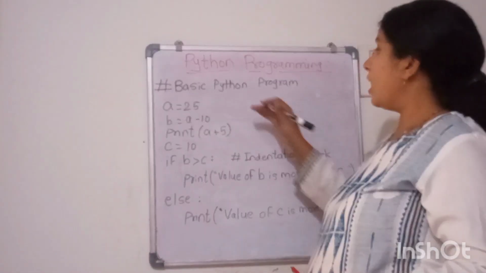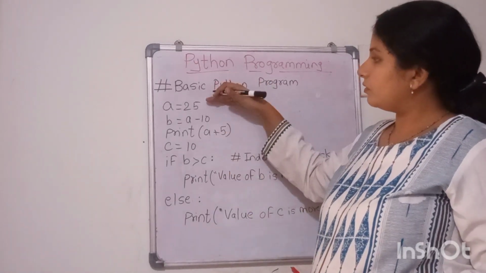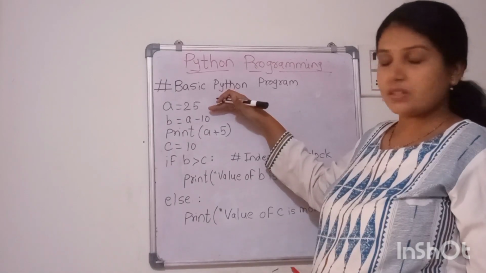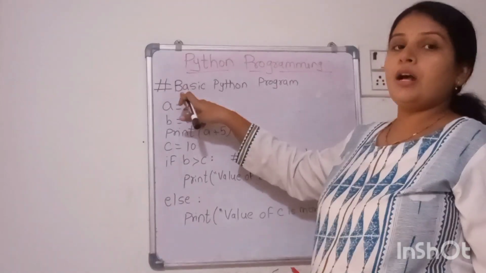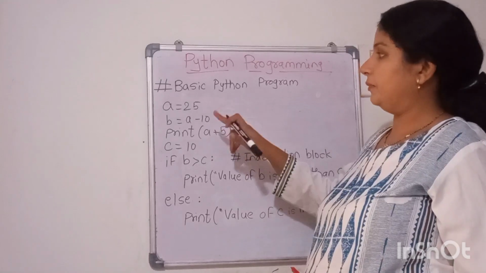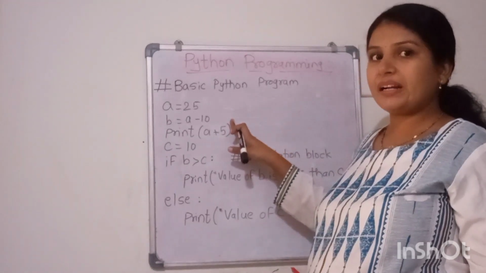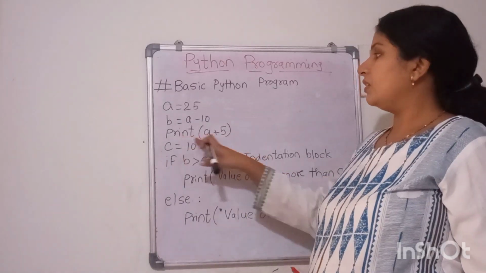So after writing this code, when the execution part comes, how will the program be executed and how will the output be displayed? Program execution will start from the first line. Actually it's the second line, your first line is a comment, but your execution starts with the second line, a equal to 25. Then you are solving this expression, but you are not printing the value of b. You are printing the value like this.